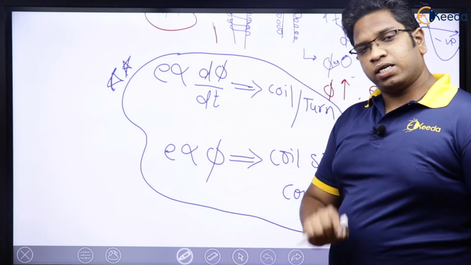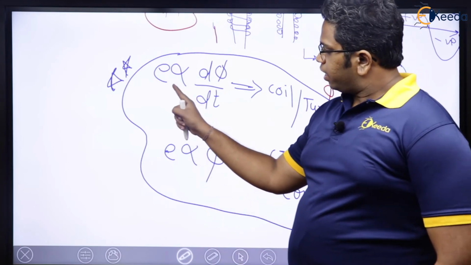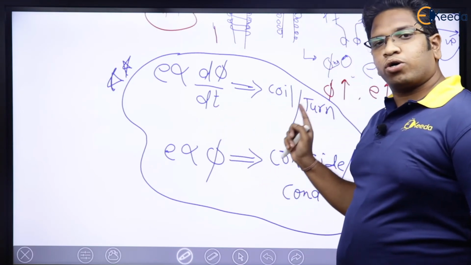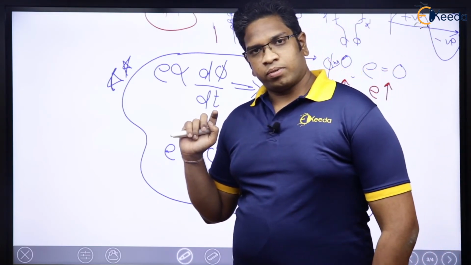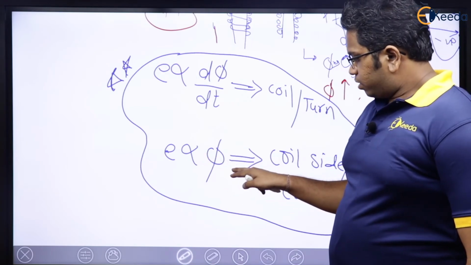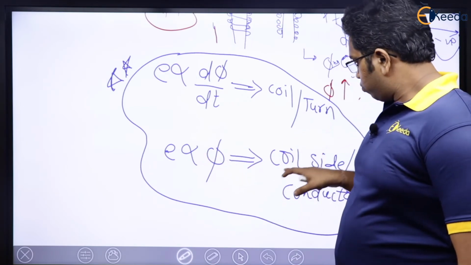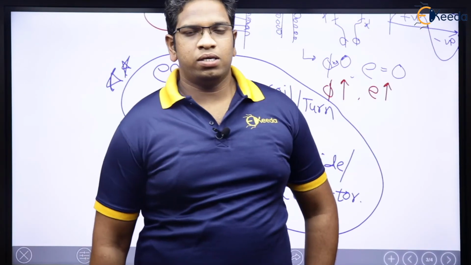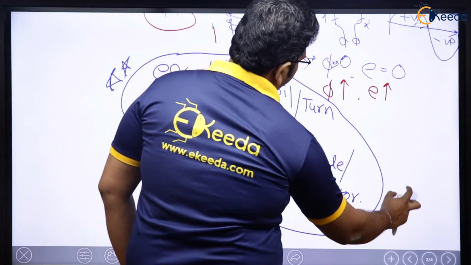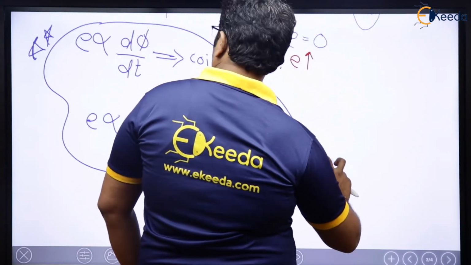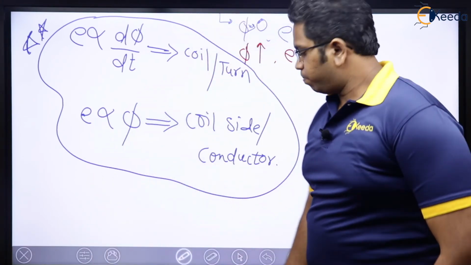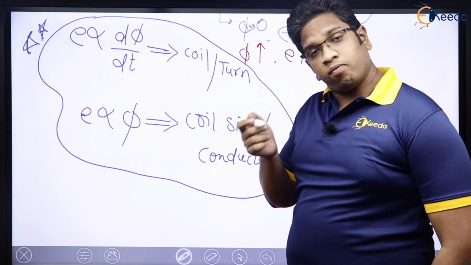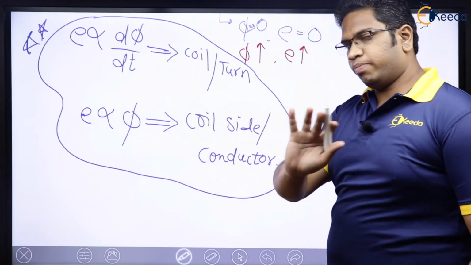So, again repeating, final conclusion. E proportional to d phi by dt is used only when we are talking about a coil or a turn, and E proportional to flux we are going to apply only when we are talking about a coil side or a conductor. Now let me tell you one thing. Some people may think, sir, what is the meaning of a coil, a turn, a conductor and a coil side? Let me tell you in very simple words.